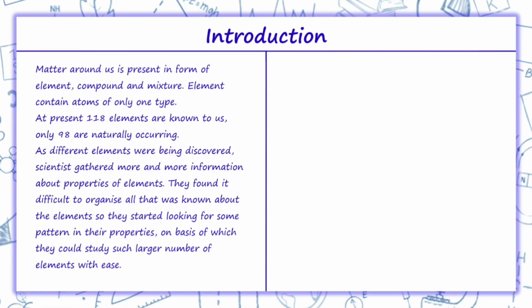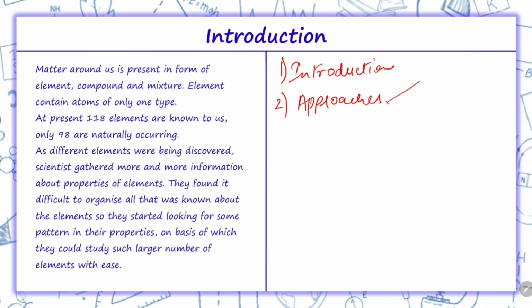Today's topic is the periodic table. In this topic we will cover the introduction of the periodic table, how it was invented, and the approaches made by various scientists.